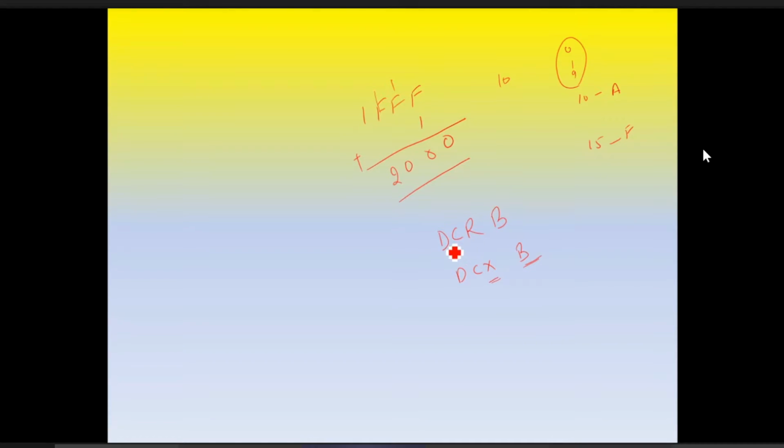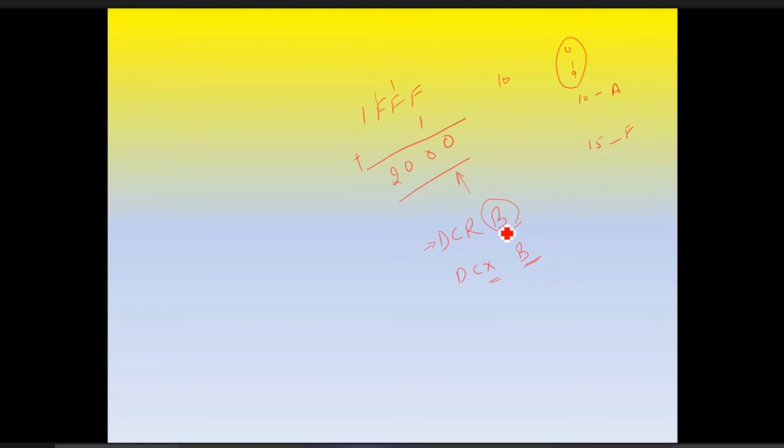And DCR is decrement. It decrements the content of register B only. Try to understand this. I will explain this again, but in this context I am explaining. So DCR B will decrement the content of register B.